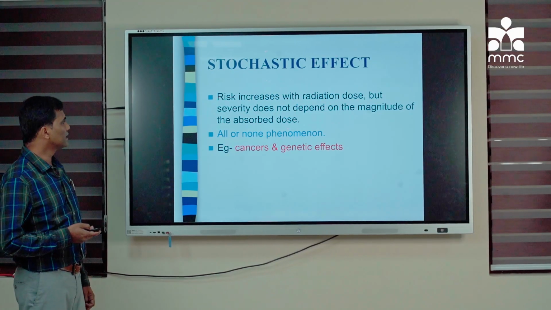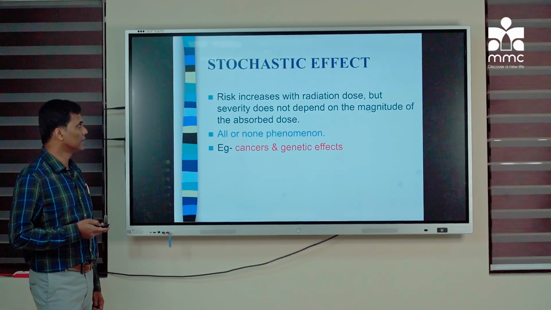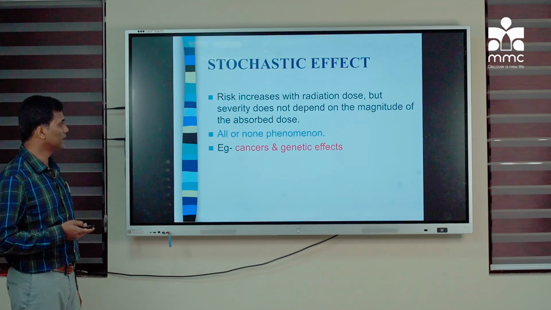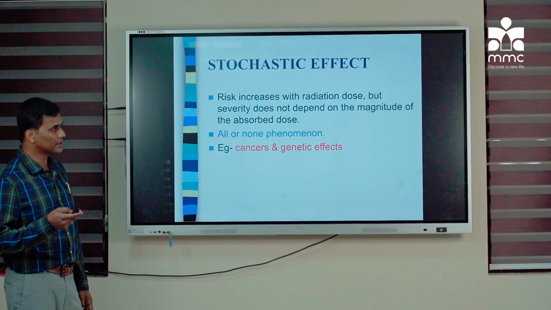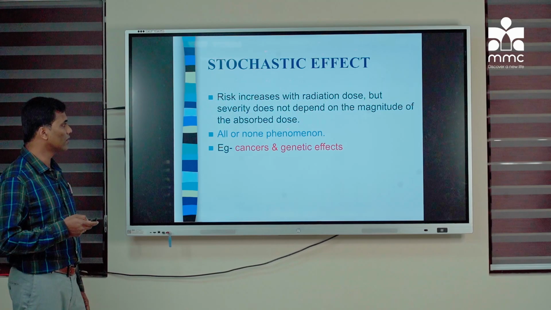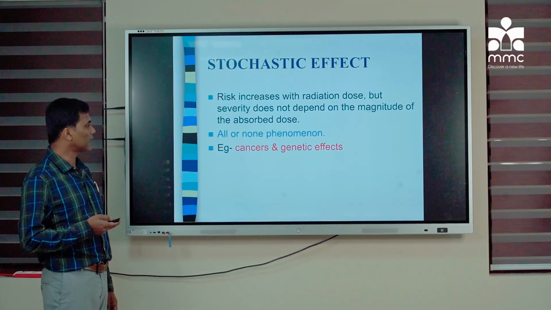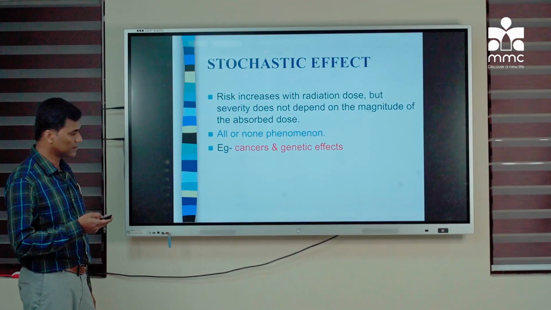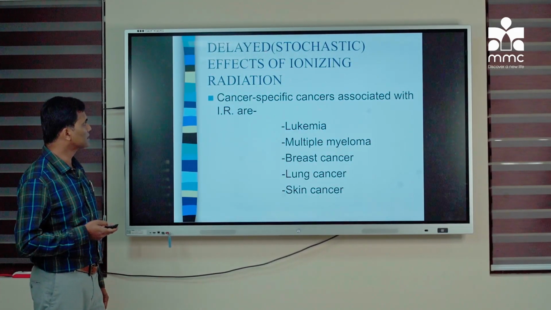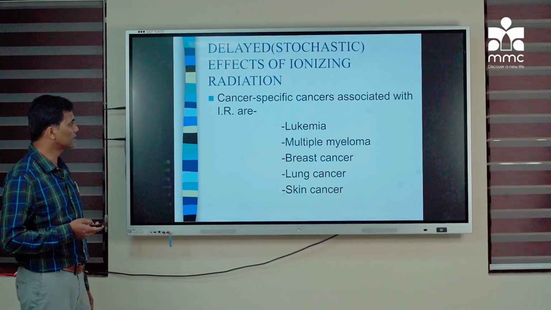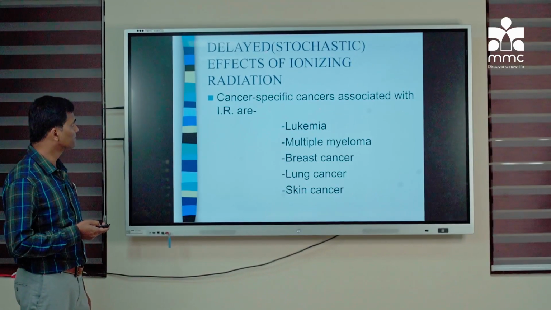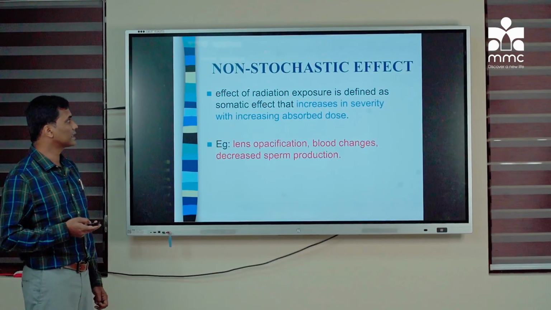Stochastic effect: here the risk increases with the radiation dose, but severity does not depend on the magnitude of absorbed dose. In the sense, even if high radiation is there, some people may not have that effect. That's why it is called an all or none phenomenon, like carcinogenesis and the genetic effects. Some of the specific cancers associated with ionizing radiation are leukemia, multiple myeloma, breast cancer, lung cancer and skin cancer. So now the non-stochastic effect.